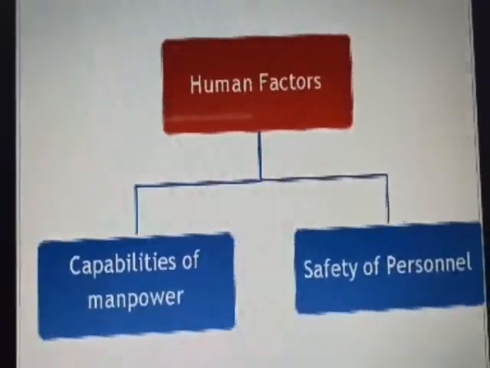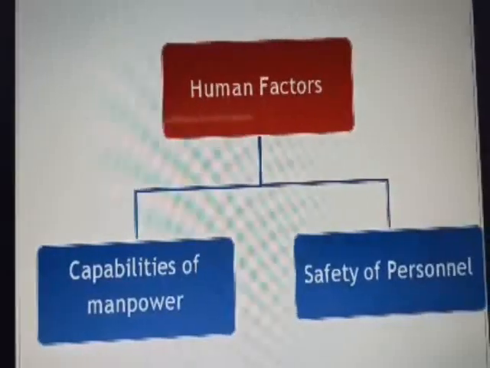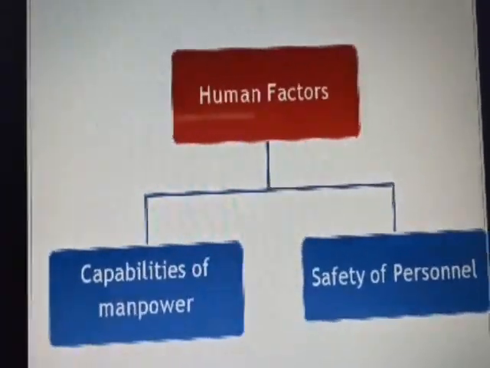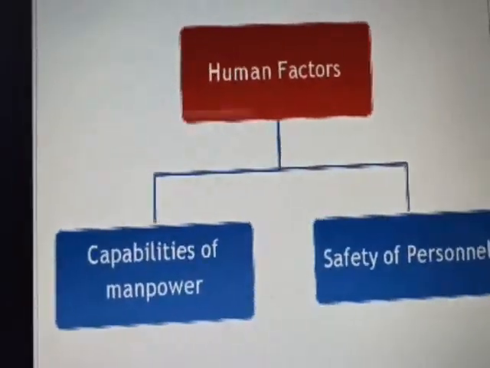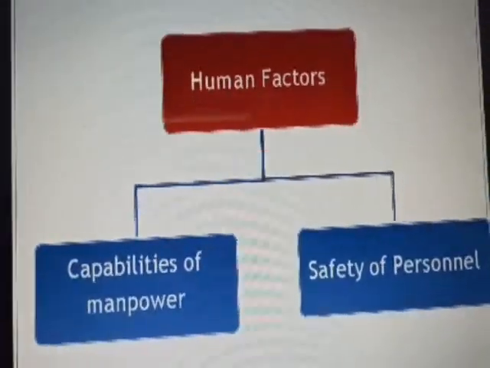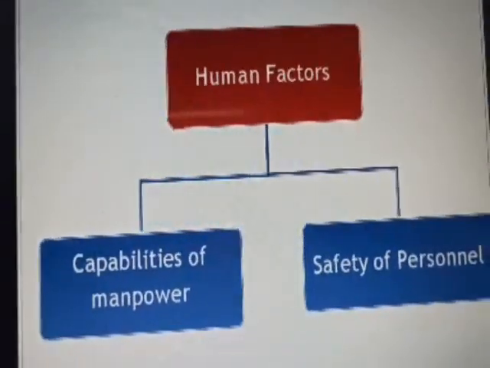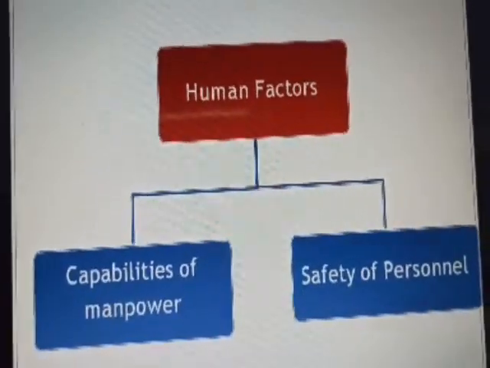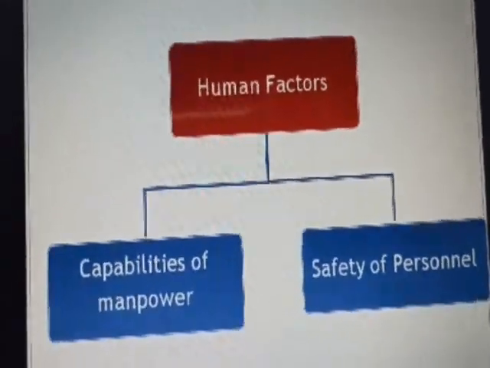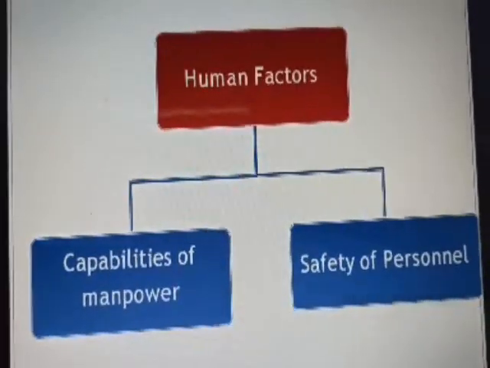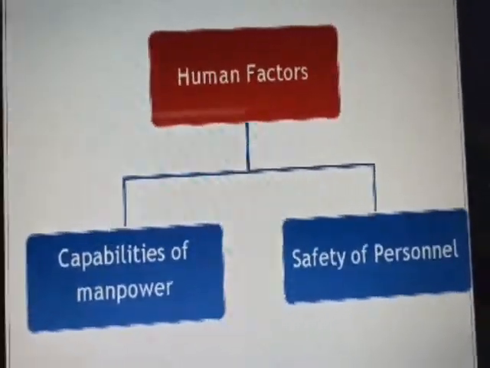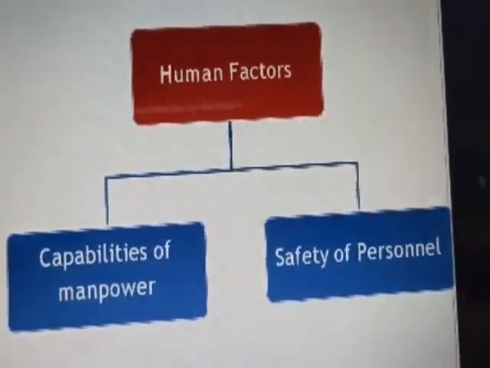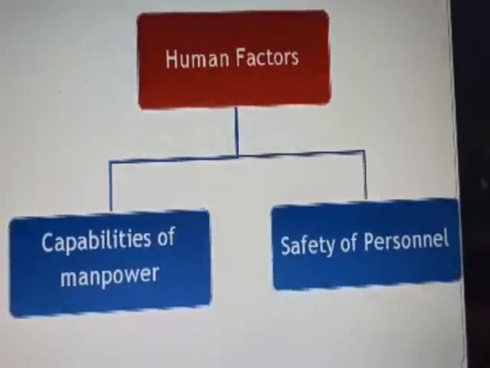We have to give instructions to the persons who are handling the material. If you observe, if it is a glass item, it is clearly mentioned: handle with glass care. If it is a chemical, then it is given with a diagram like chemical, it is hazardous. If it is electrical, then there is a shape of a skull because it is dangerous. Is it not? So the human factors: what is the capability, what is the capacity of the manpower to handle the machine, and what are the safety measures.